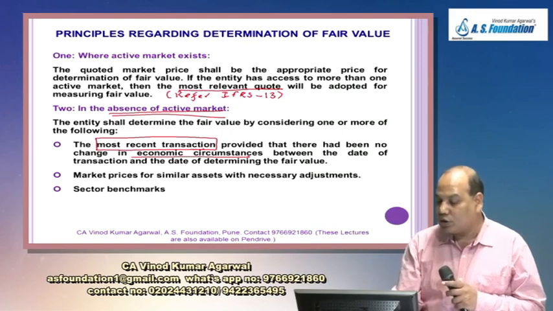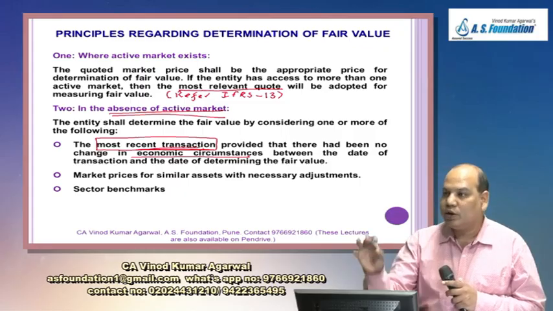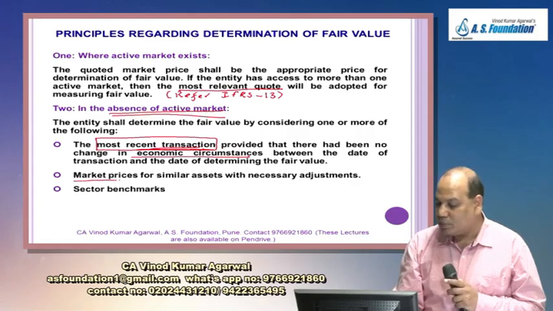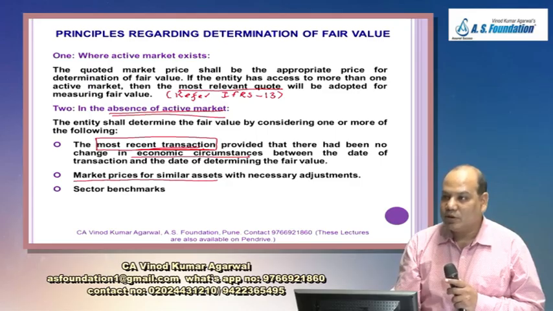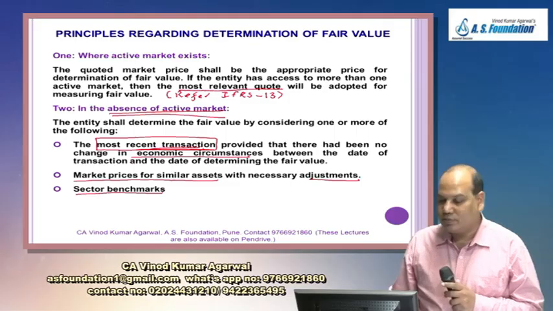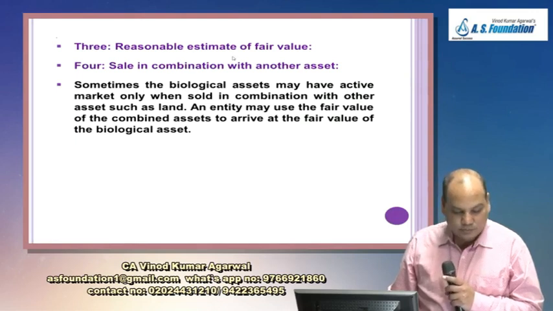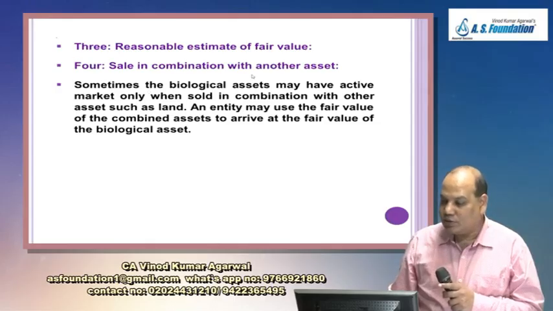Or if it is not the same transaction, not exactly the same agricultural produce or biological asset, then the market price for a similar asset, if not the same, then similar, with necessary adjustment for the difference in quality. Or you can use a sector benchmark. If there is any sectoral benchmark for a particular agricultural item, you can take that. Third is a reasonable estimate of fair value. Fourth is sale in combination with other assets.